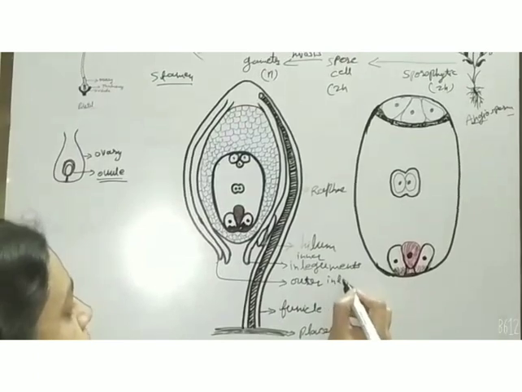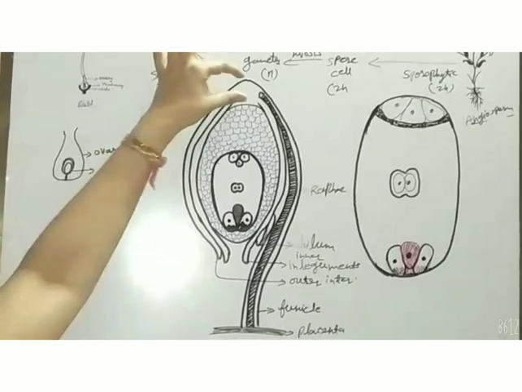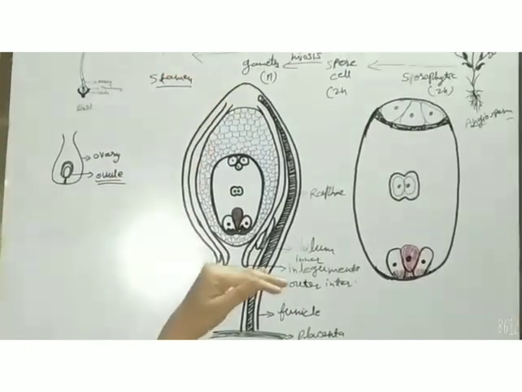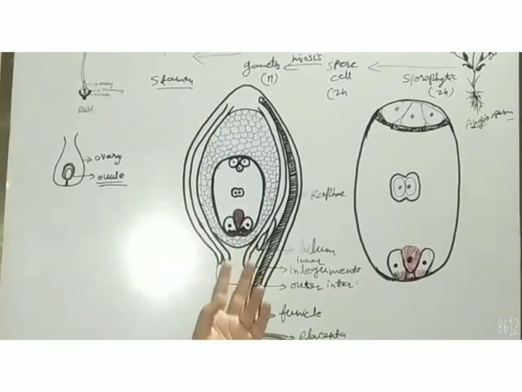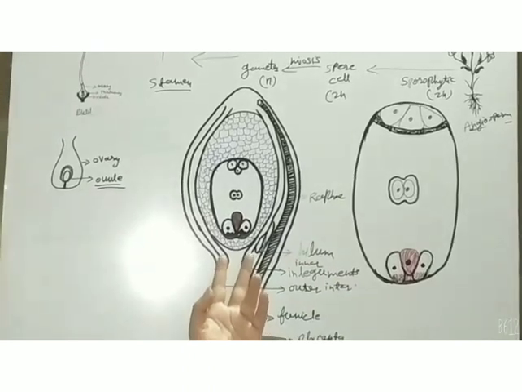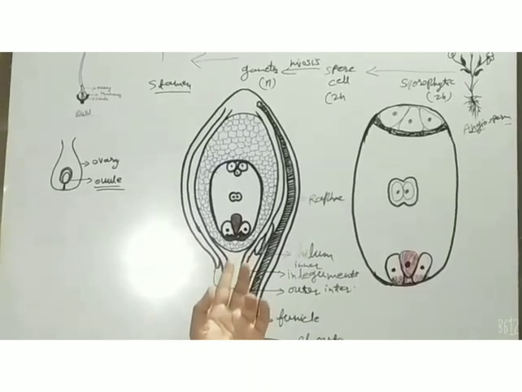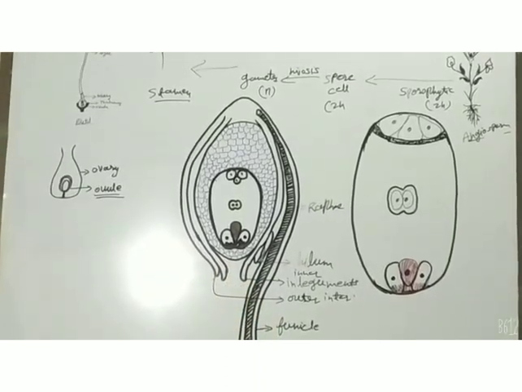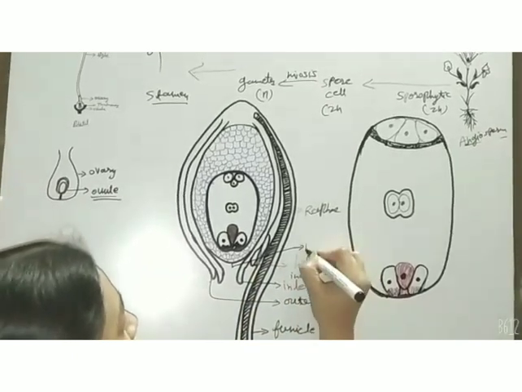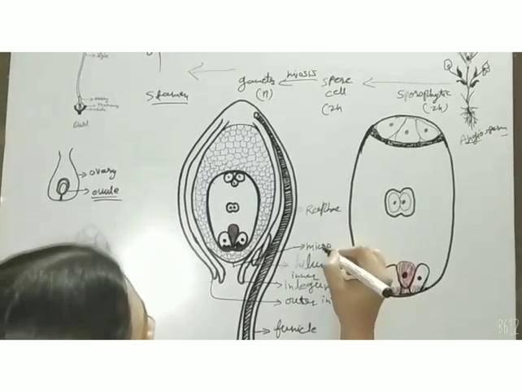Two integuments are there. At the place of origin, they are attached with each other, but at the opposite end, they are not attached. They are not fused with each other, and where they are not in contact, one pore-like structure remains. That pore-like structure is called the micropyle. It is a very important part of the ovule.